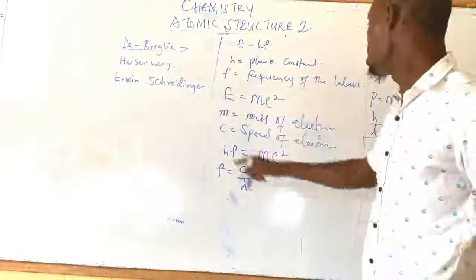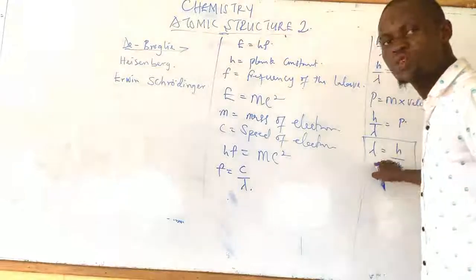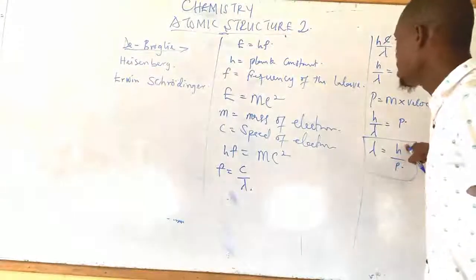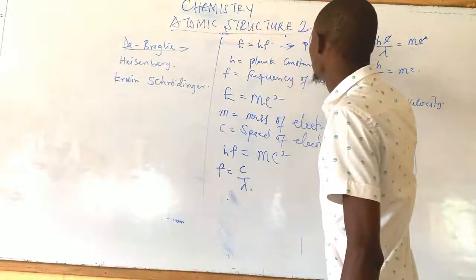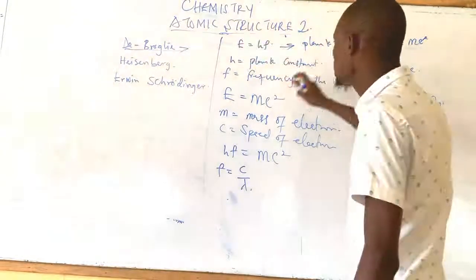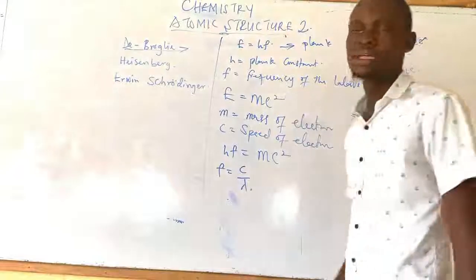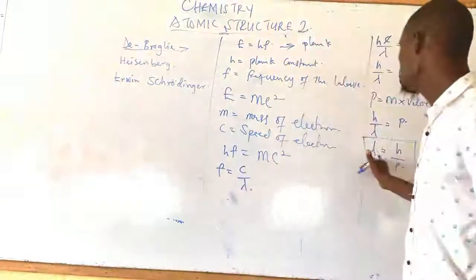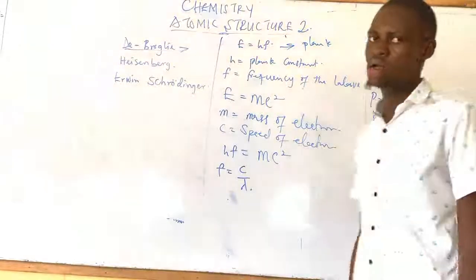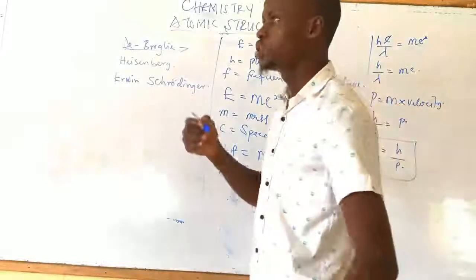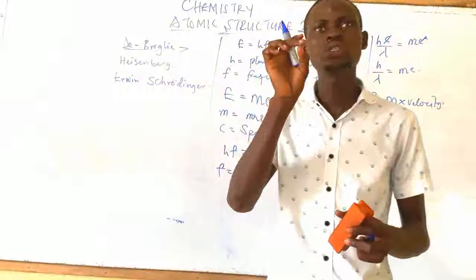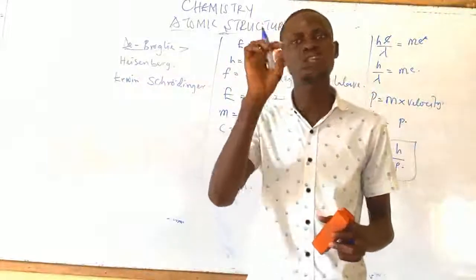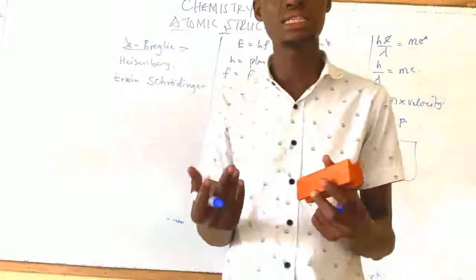So de Broglie calculated the wavelength of the electron by relating Planck's energy radiation equation and Einstein's equation to find the wavelength of the electron in relation to its mass. This tells us more about how the electron is moving and where we can find it.